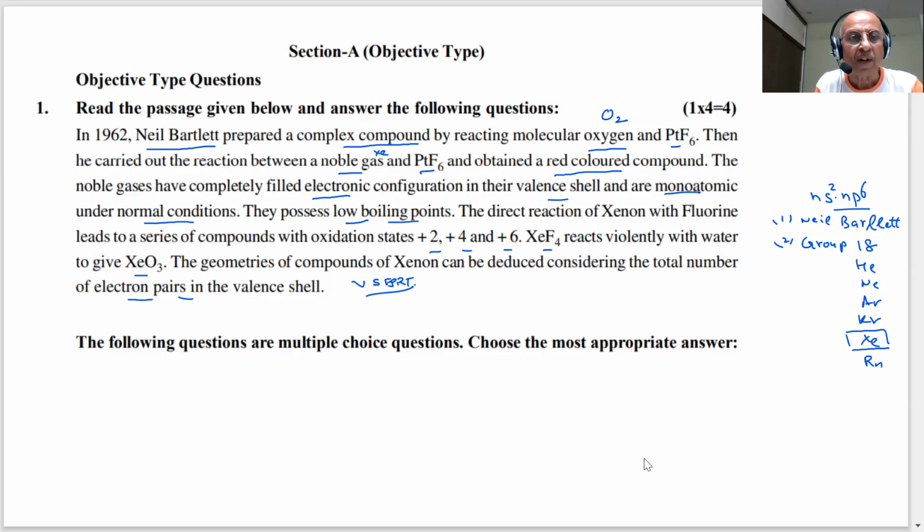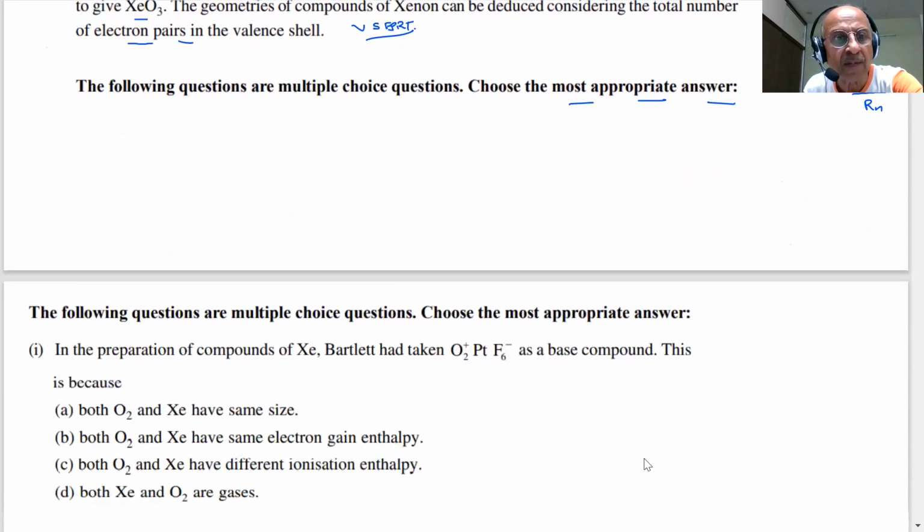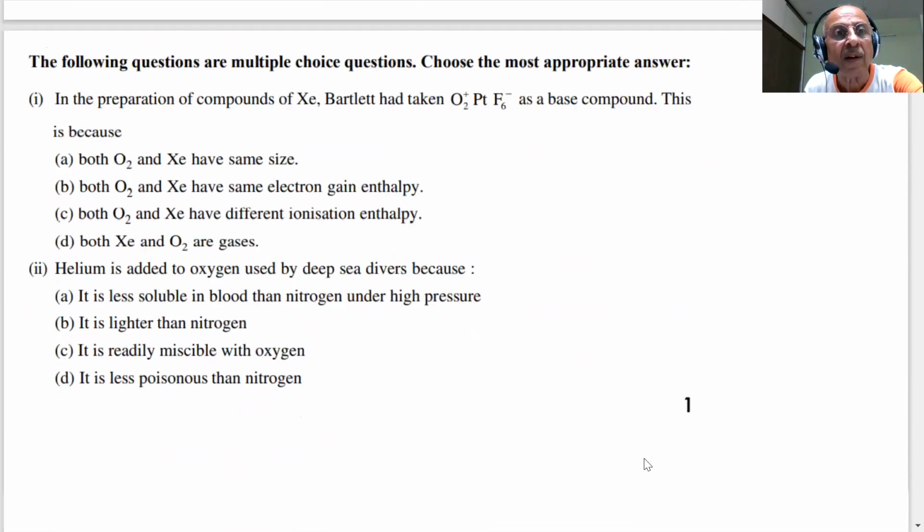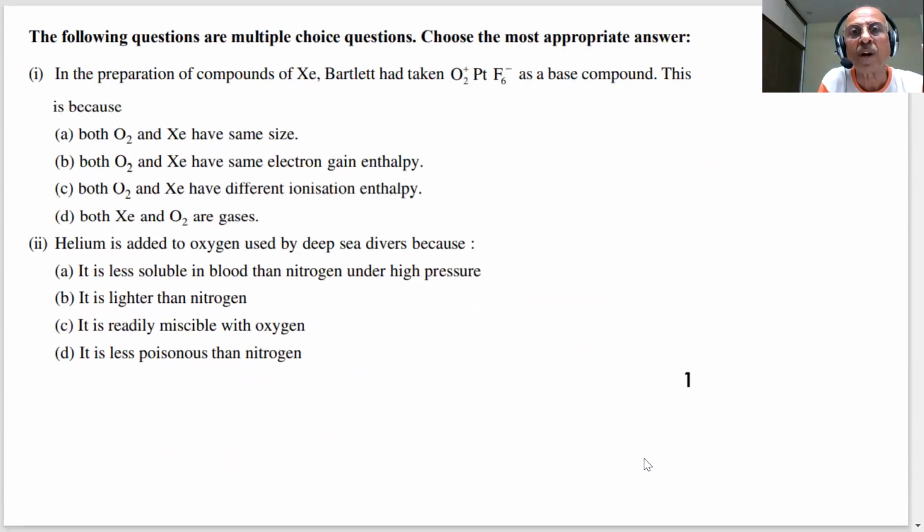The following questions are multiple choice questions. Choose the most appropriate answer. So you have read the paragraph, students. Any doubt? No, sir. Okay. Noble gases. The following multiple choice question, choose the most appropriate.